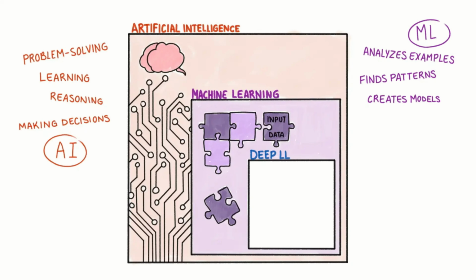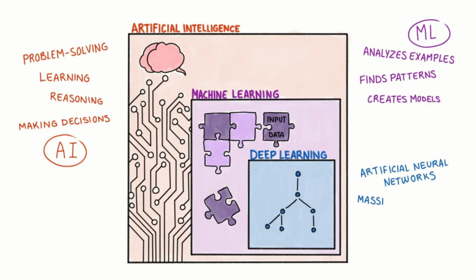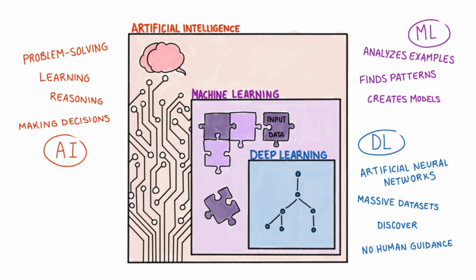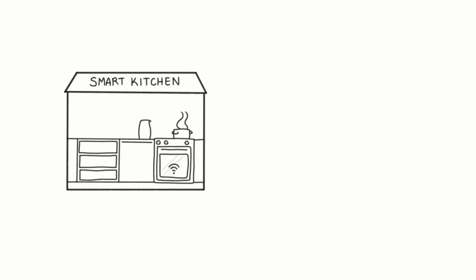Deep learning is a specialized subset of machine learning based on artificial neural networks with multiple layers. It's inspired by the human brain, excels at finding complex patterns in massive data sets, and can discover important features with no human guidance. In short, think of these as nesting squares. Deep learning fits inside machine learning, which fits inside the larger category of artificial intelligence. Now, let's visit an example of a smart kitchen run completely by robots.